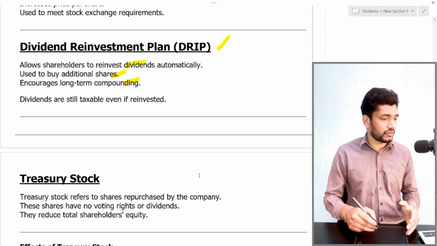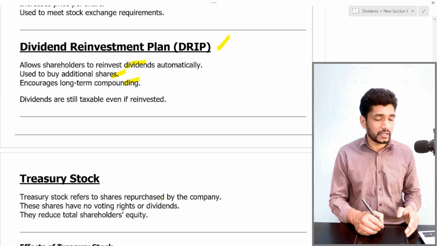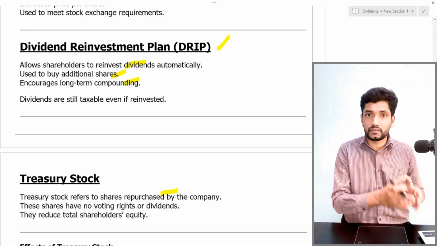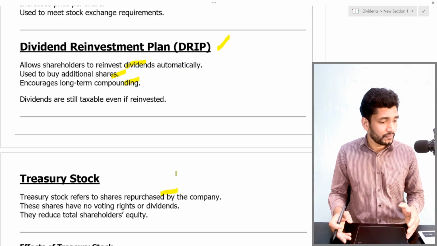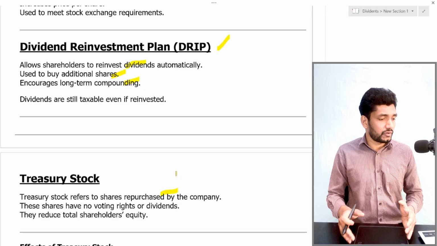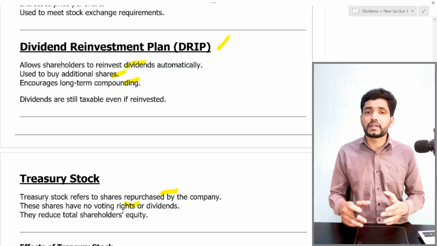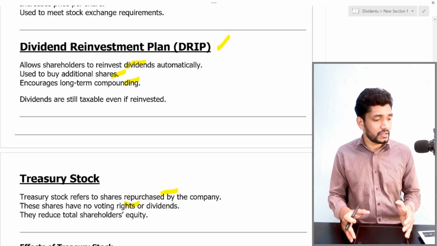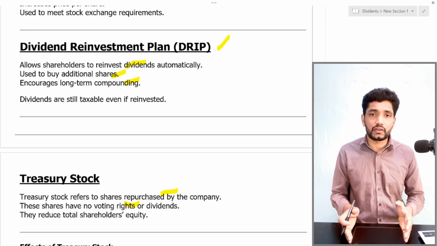Then the treasury stock. Treasury stock refers to shares repurchased by the company. That means if a company has excess money, that company can purchase its existing shares from the stock market. That we call treasury stock. In treasury stock, these shares have no voting right or dividend. If a company purchases its own share, this share does not have the voting right and the dividend. It reduces the total shareholders' equity.